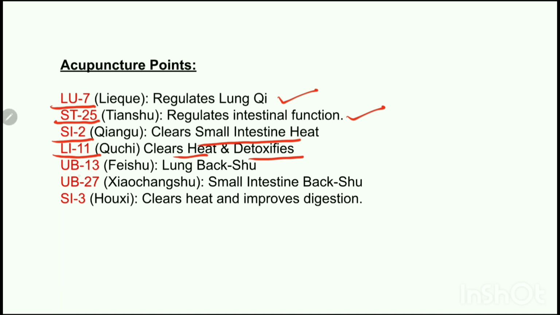We can use Urinary Bladder 13, which is the back shu point of lungs. We can use Urinary Bladder 27, which is the back shu point of small intestine. Now, this point will improve the digestion and clear heat from the small intestine. We can use SI 3, which will clear heat and improve the digestion.